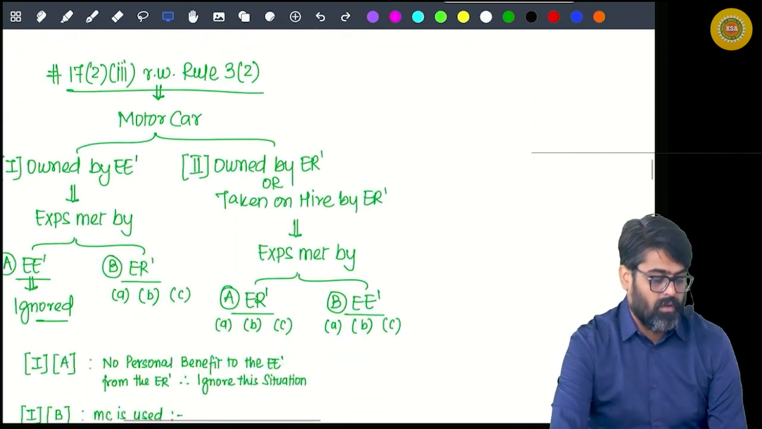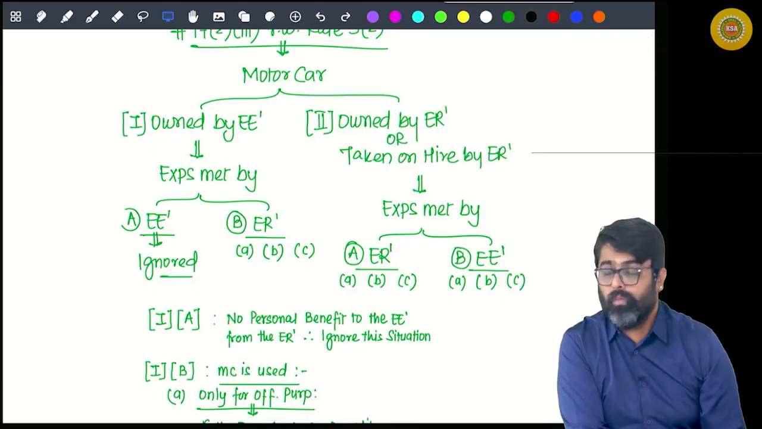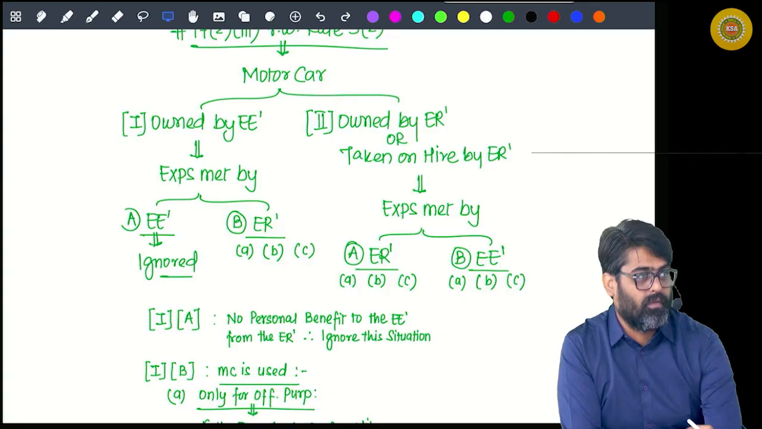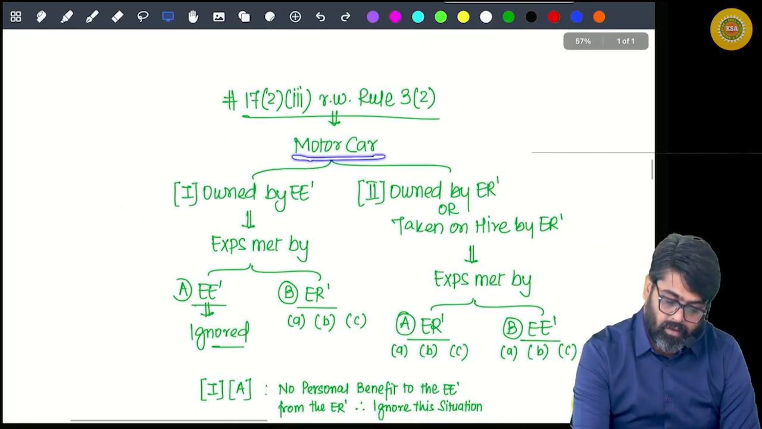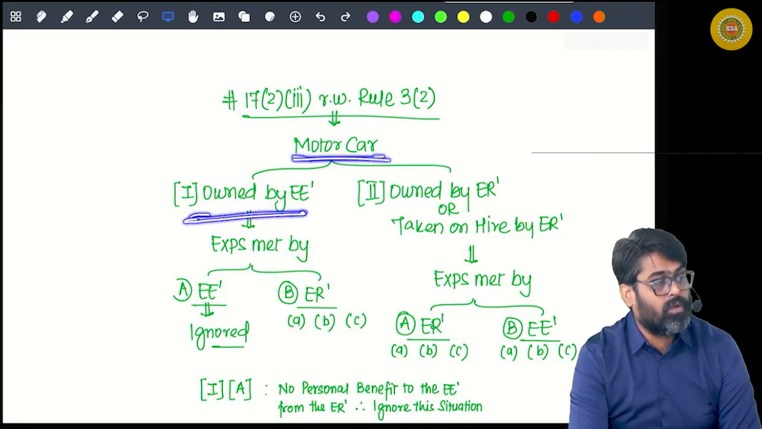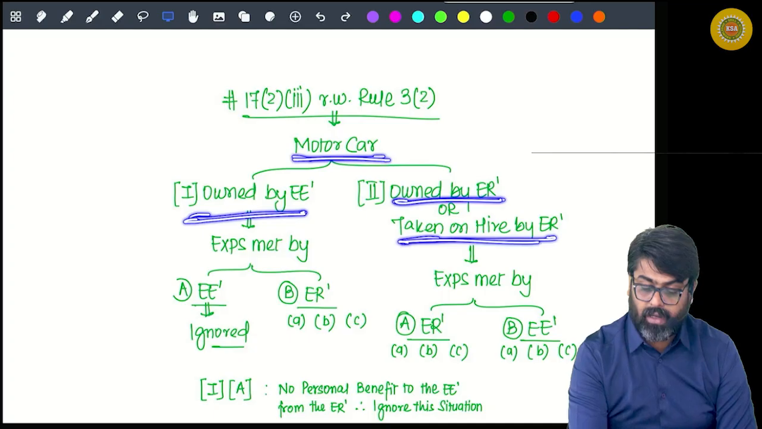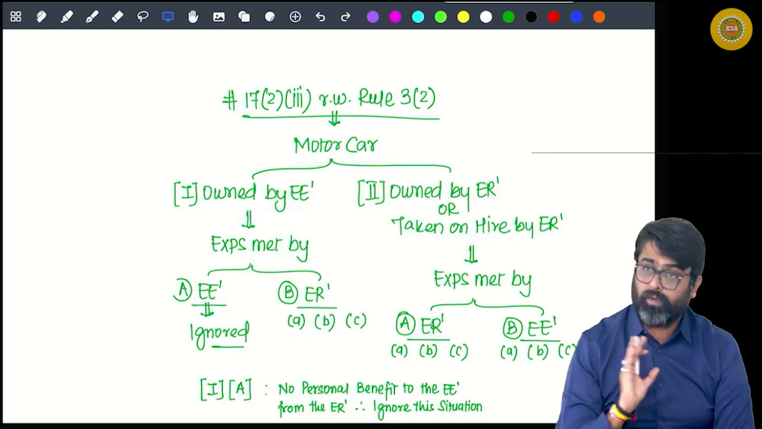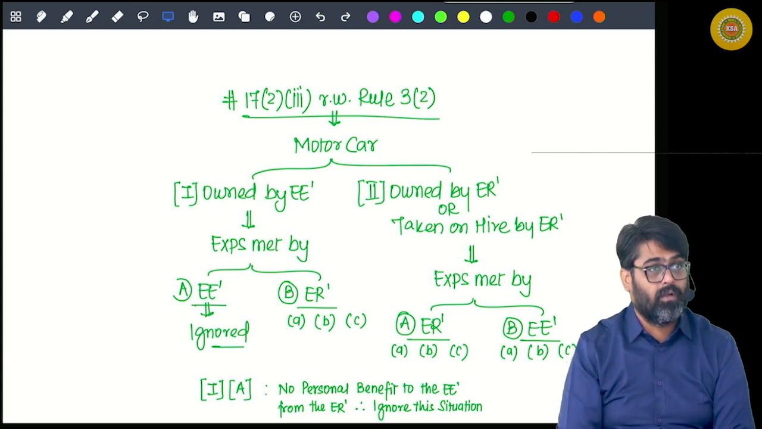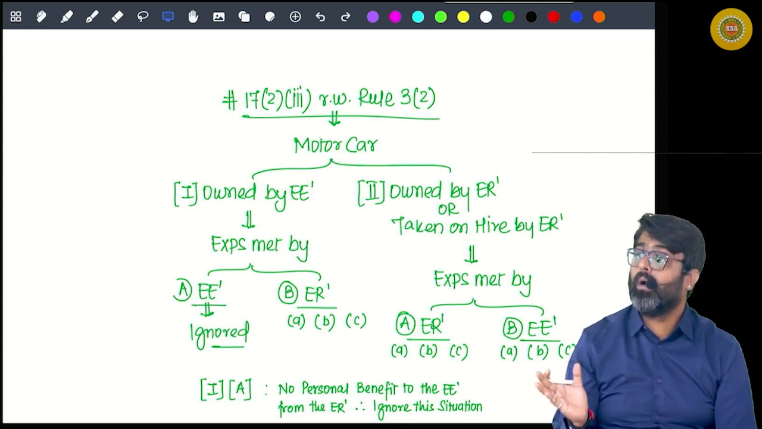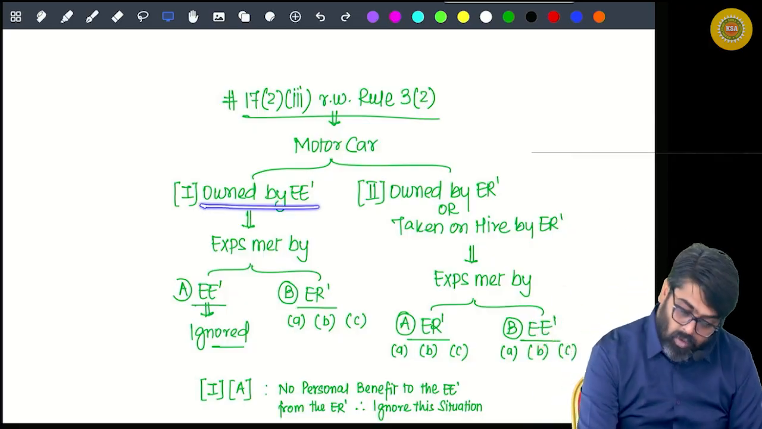Now first of all, motor car facility is given. Motor car facility will be given for the motor car which is owned by the employee, or the motor car which is owned by the employer or taken on hire by the employer. So first of all, you will have to identify in the question whose motor car it is. The motor car can be of the employee and the motor car can be of the employer. Now, the employee's motor car is there.